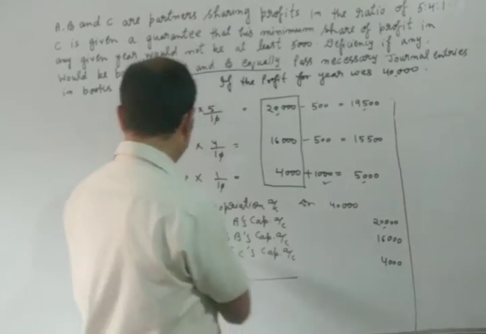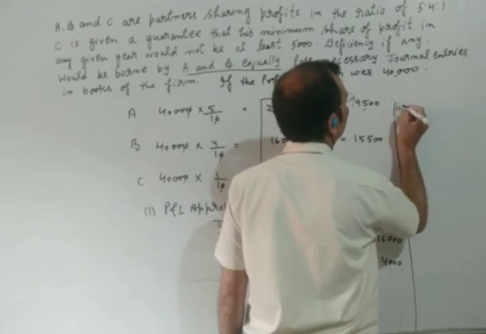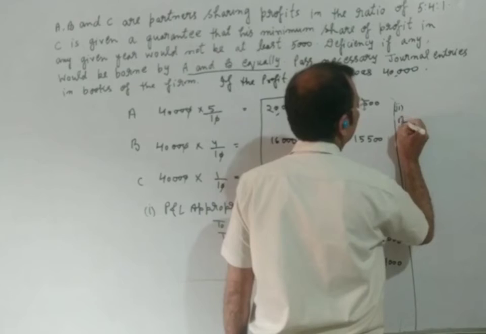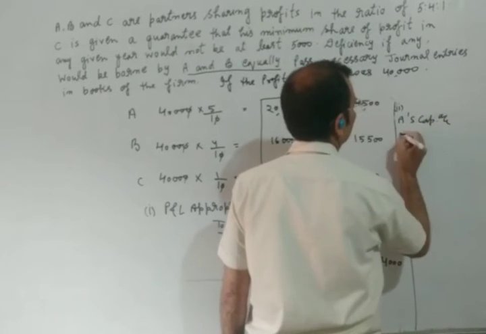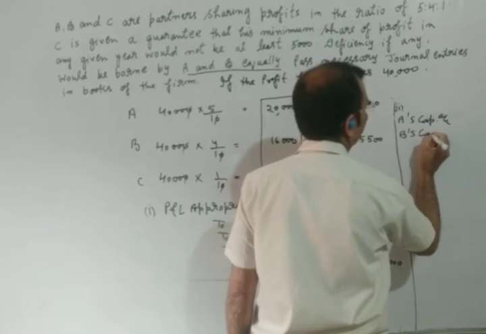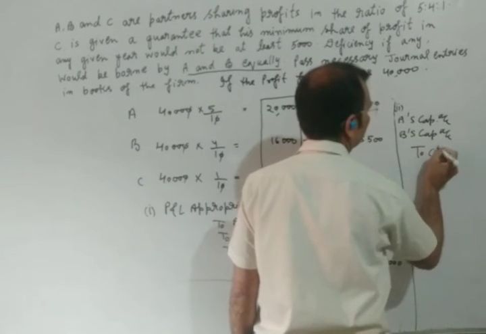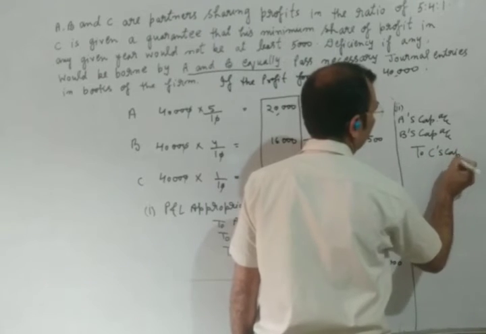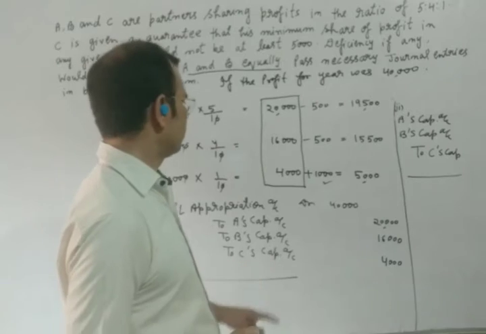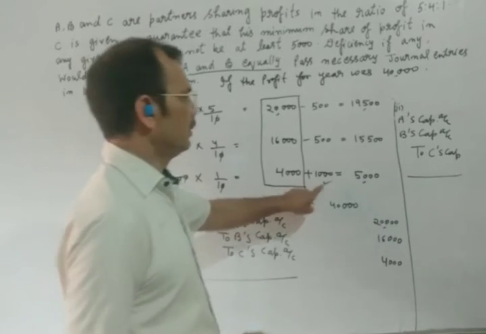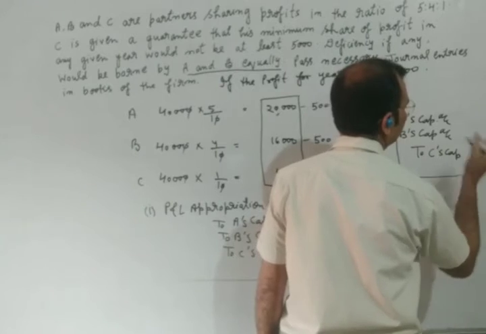After making one entry, we will pass another entry. A's capital account debit, B's capital account debit to C's capital account. C is getting 1,000 rupees. You are seeing here, so we will write here 1,000 rupees.